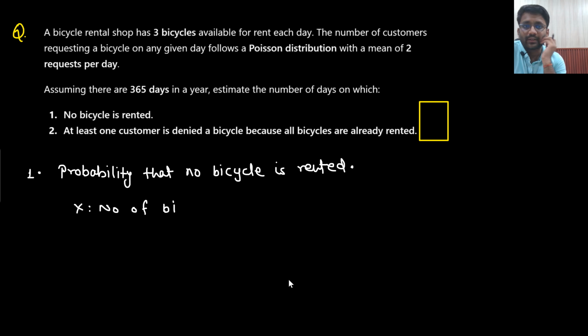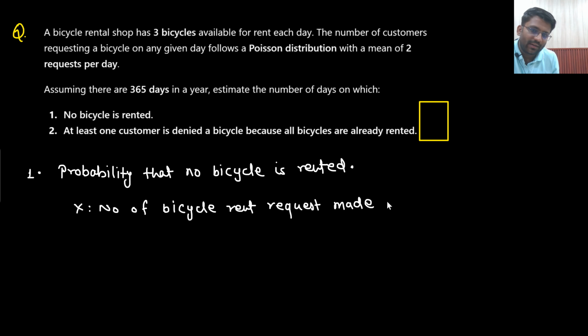The number of customers requesting, number of requests made. So I will assume my random variable as the number of bicycle rent requests made in a day.